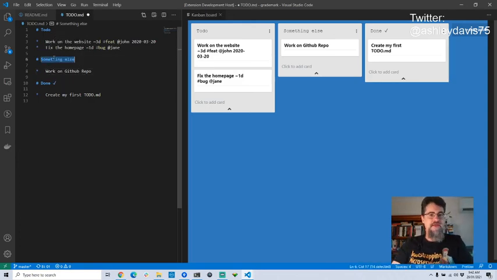So, wow, that's the first time I've seen this Kanban board work and be able to edit something through this sort of proper mechanism, where it's not going to lose any data. So if there's any data in this file that does not fit the Kanban format, it's not going to get wiped out by this conversion. That is an amazing turn of events.